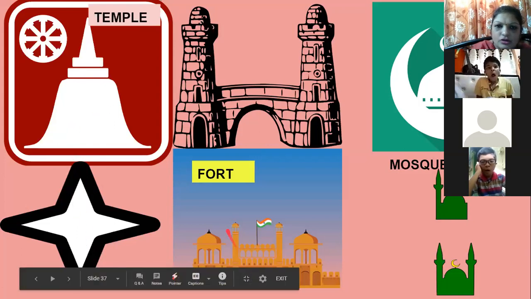These symbols are used for the fort. And these symbols are used for the mosque. You can use any one, but these are the standard symbols. Standard means universal, you have to use them. These symbols are used for the mosque.